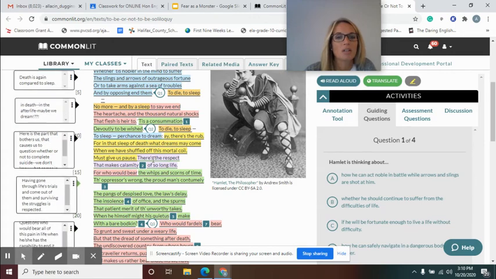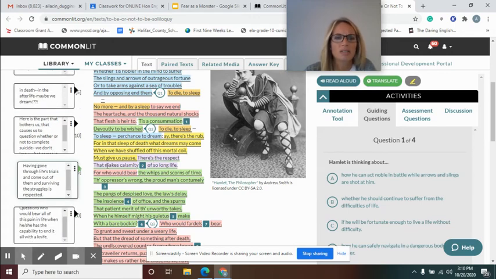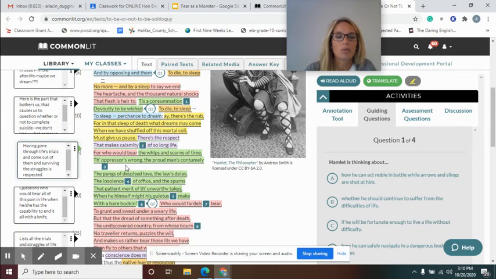All right. Then he talks about life. He says, there's a respect that makes calamity of so long a life. So a long life that has dealt with a lot of misfortunes or disasters is considered respectful. Somebody that has been through a whole lot of struggles in their life, we usually say, I really respect him. He's come through all of these things, or she's come through all these things, and she's made it out to the other side. She's not given in to all of the things that she's had to go through. So that's what he says there. He's like, well, you know what? People that have gone through struggles in life, we do respect them. So maybe I want to be respected.